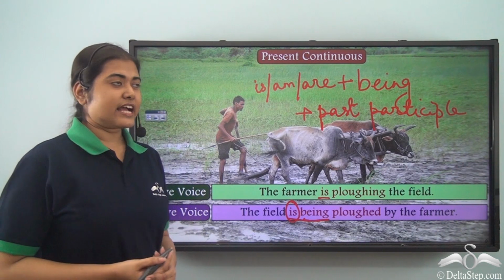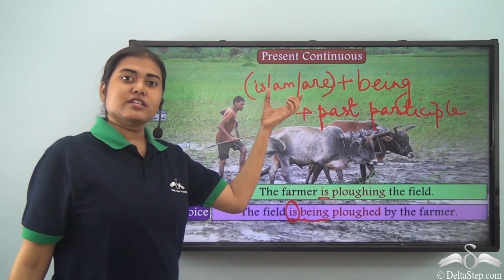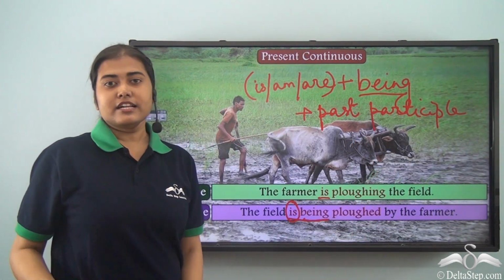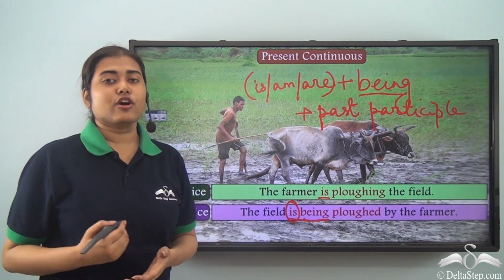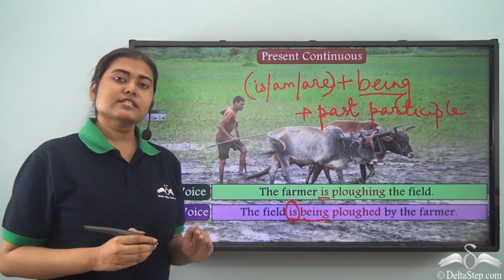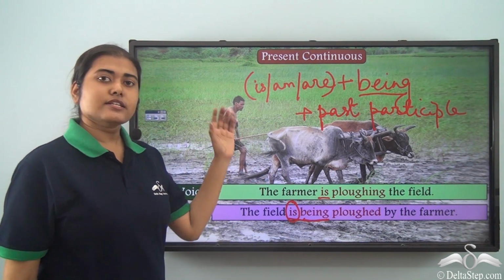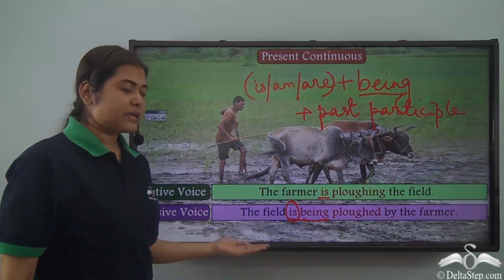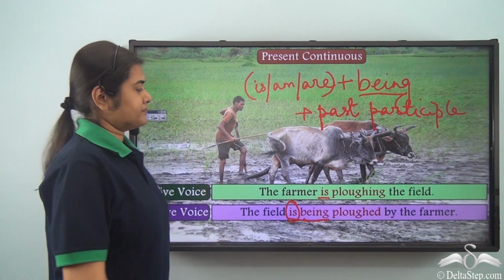So one way of looking at it is, look at this part. This part denotes the present and this part denotes the continuous form. So the be verb will show you which tense your verb is in. The past participle form is constant in all the tenses in the passive voice. What changes is the form of the auxiliary be verb. So here the sentence becomes, the field is being plowed by the farmer.